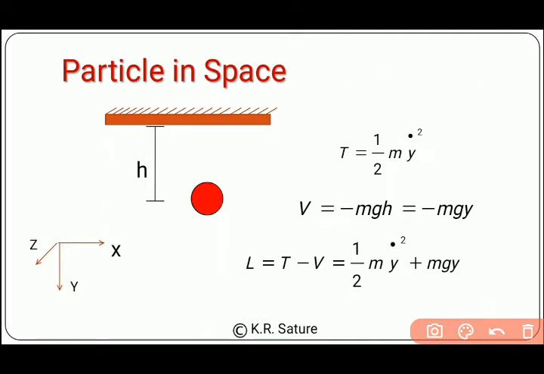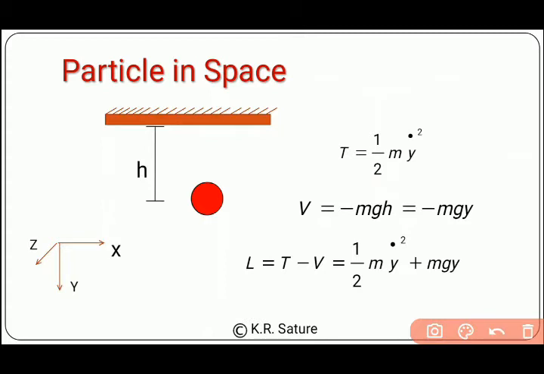We also know that velocity is the rate of change of displacement with respect to time, and the time derivative can be shown by a dot sign, so velocity is y dot. So the kinetic energy, 1/2 mv square, can be written as T equals 1/2 m y dot square. So the easy part is over.